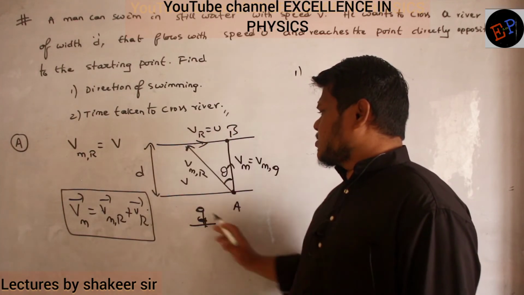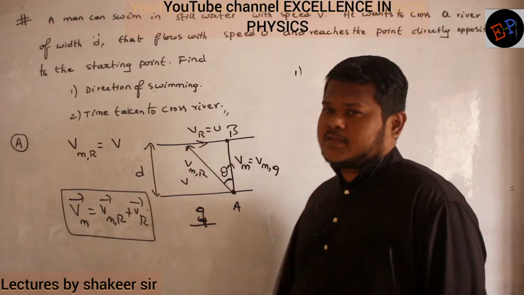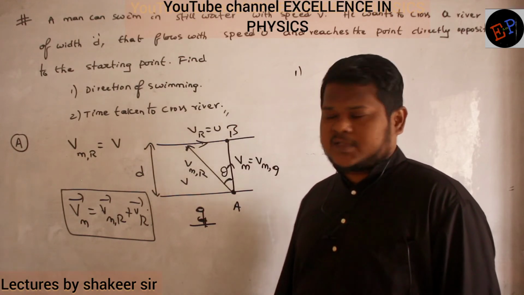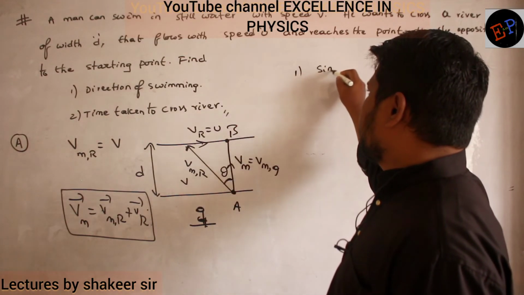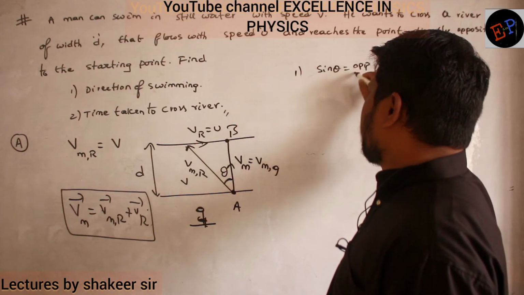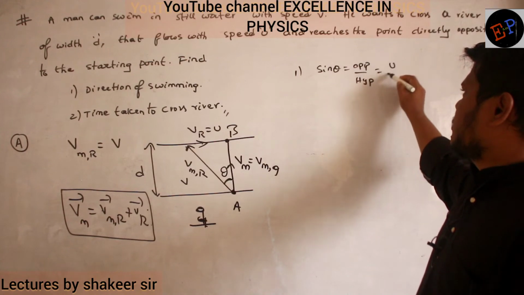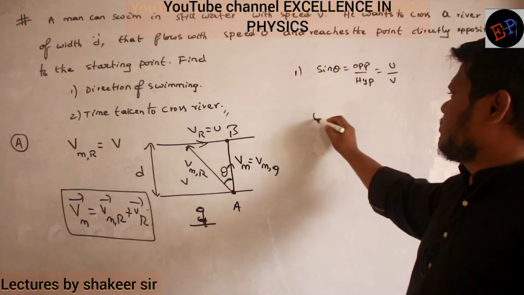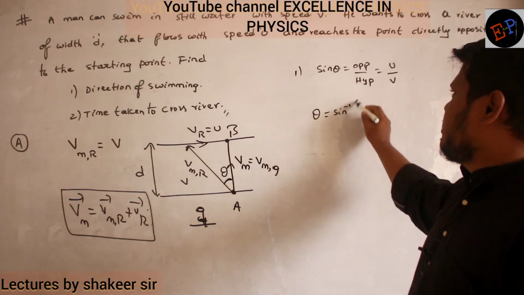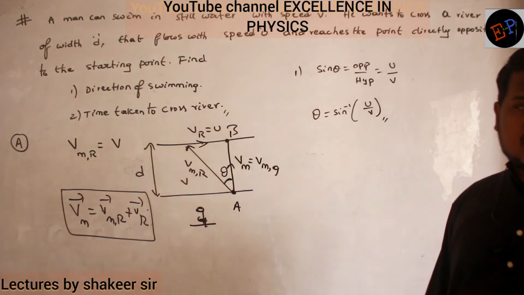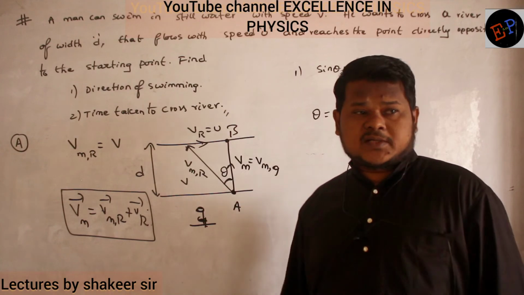Clear now? So in this right angle triangle, this is the opposite side and this is the hypotenuse. So which trigonometric ratio shall I take? Sin theta. So sin theta is equal to opposite divided by hypotenuse. Opposite is U, hypotenuse is V. So therefore theta is equal to sin inverse of U by V. So this is the direction in which the person should row with respect to vertical.